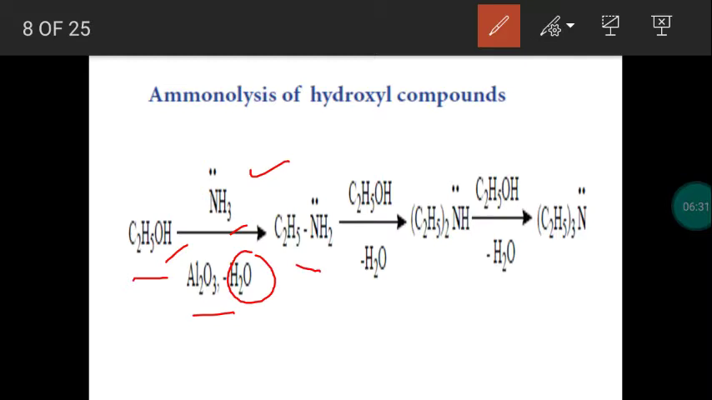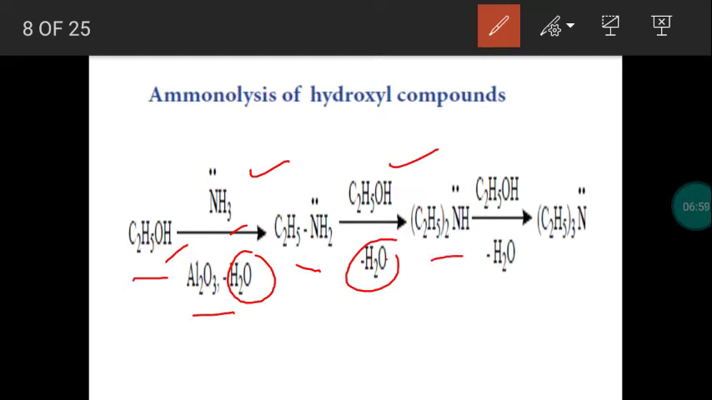So the remaining part gives us a primary amine, C2H5NH2. This is called ethylamine. Then, in further reaction with one more alcohol molecule, the formed primary amine will combine with the alcohol. There is a liberation of one more water molecule, one hydrogen from the amino group and OH from the alcohol group leave as a water molecule. Next we get a secondary amine, diethylamine.